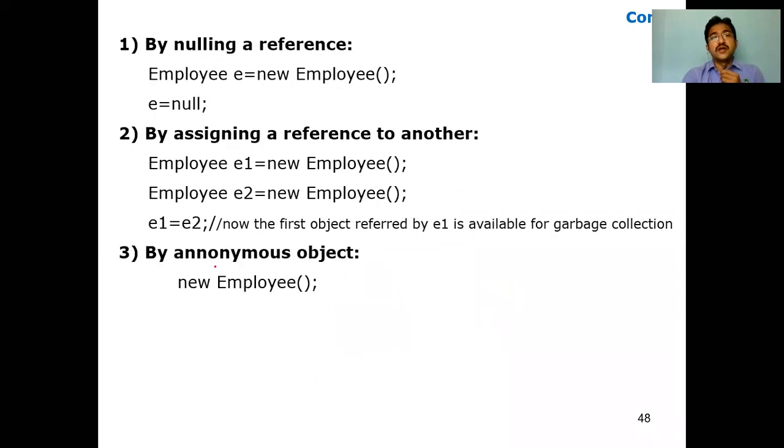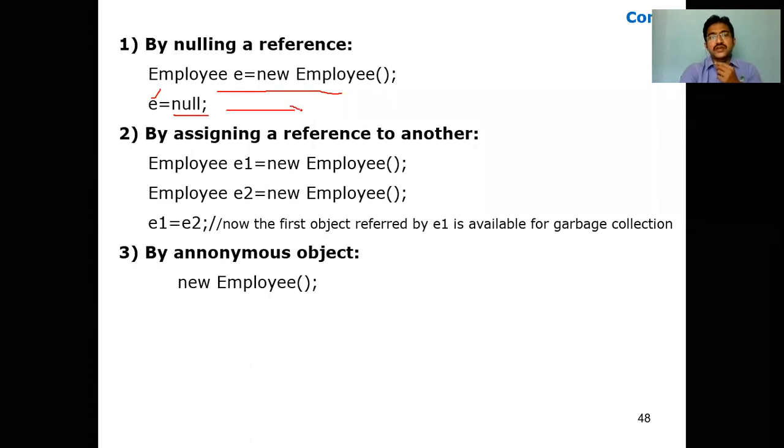What is the first one? By nulling a reference. Here we are creating an object E for an Employee class. What does nulling mean? Just assign a null value to that object E. Then it is called nulling a reference.